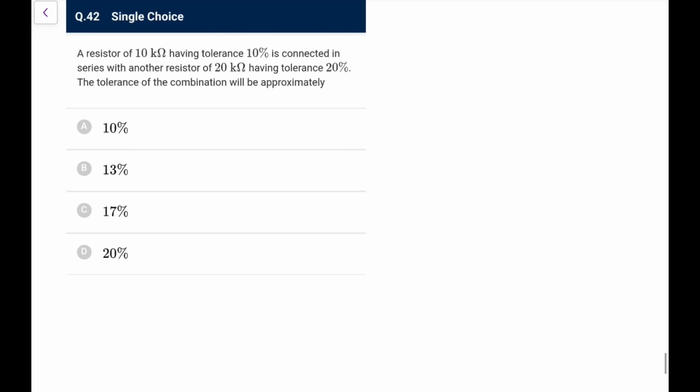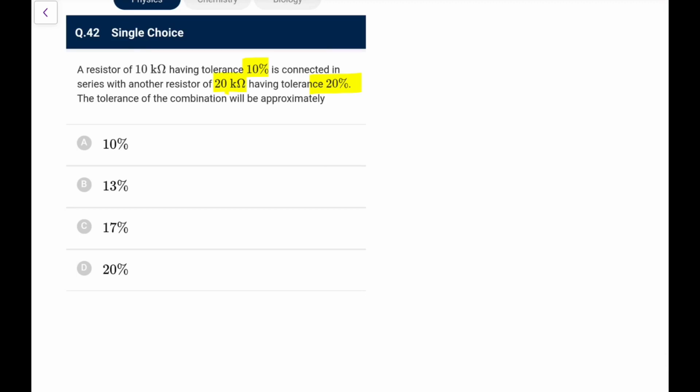A resistor of 10 kilo ohm having tolerance 10% connected in series with another of 20 kilo ohm having tolerance 20%, the tolerance of the combination will be approximately, okay. Now, generally 20% tolerance should not be given, but we cannot do anything now because they are in series. What I know, R series is R1 plus R2. So if there's a variation, I can say the variation in the total combo is delta R1 plus delta R2.